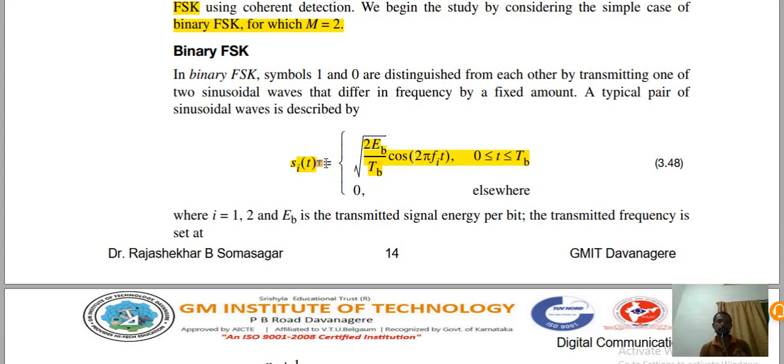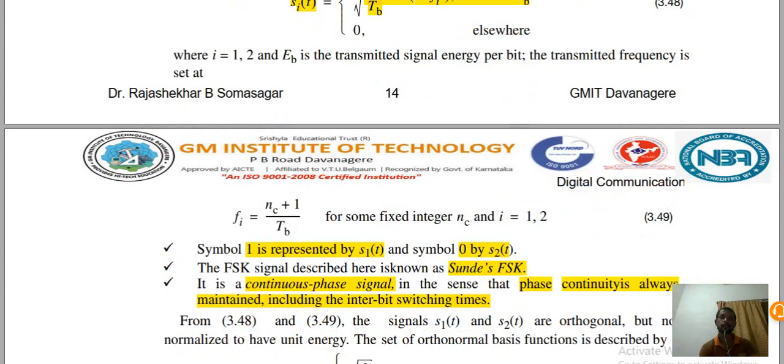The transmitted frequency is set at fi equals (nc plus i) divided by Tb, where nc is some integer constant and i equals 1, 2 because it is binary. We are using only two values, and symbol 1 is represented by s1(t) and symbol 0 is represented by s2(t). The FSK signal described here is known as Sunde's FSK.